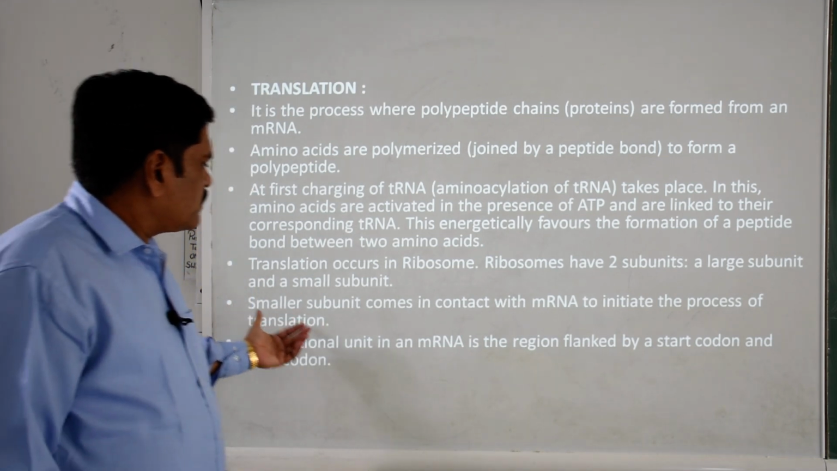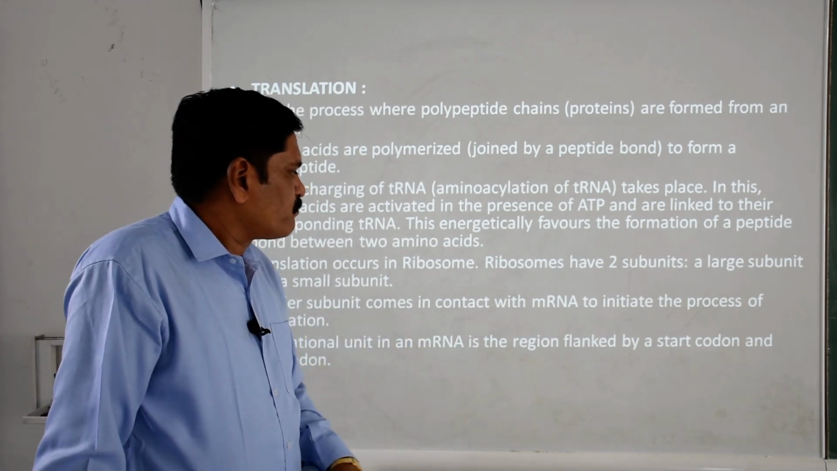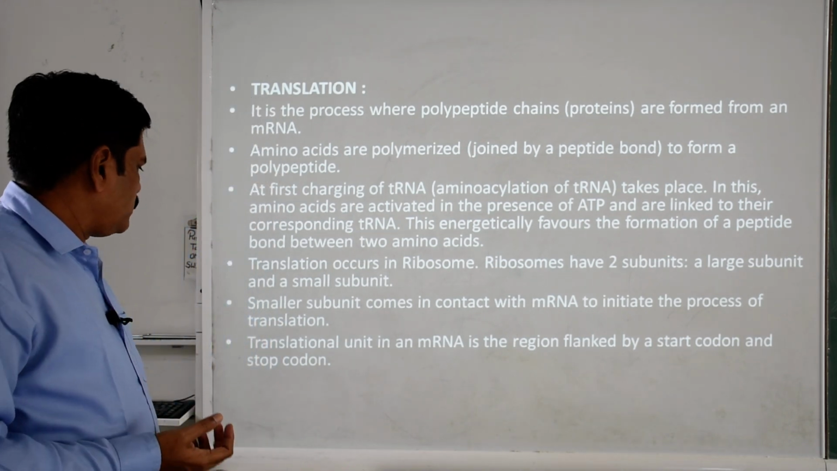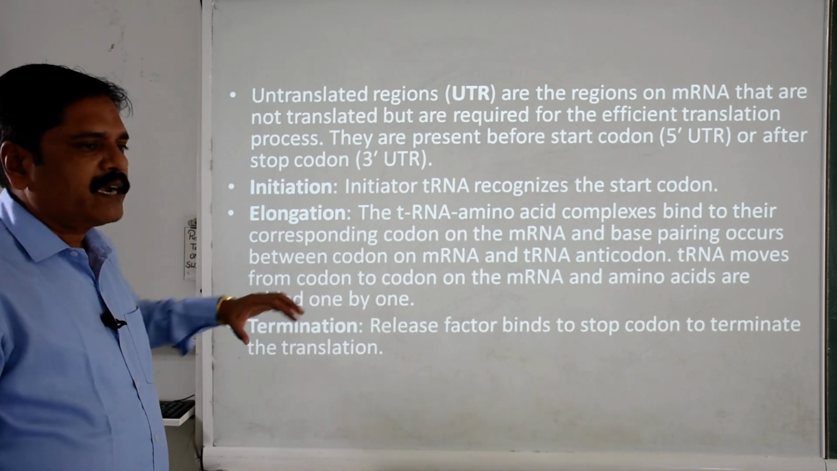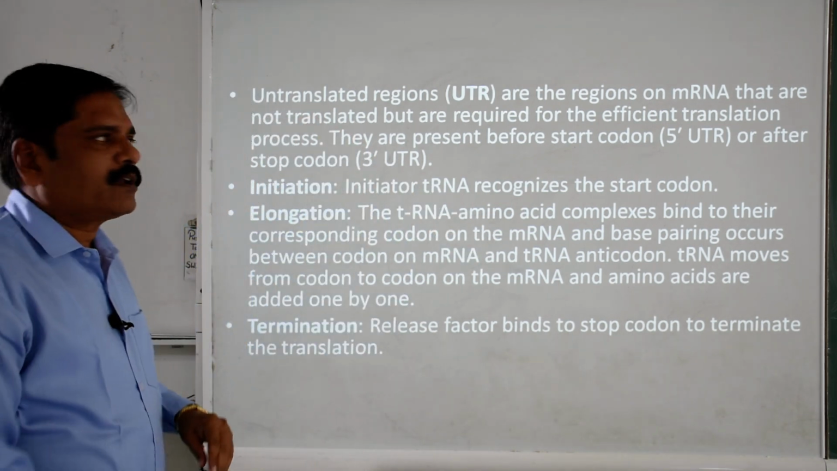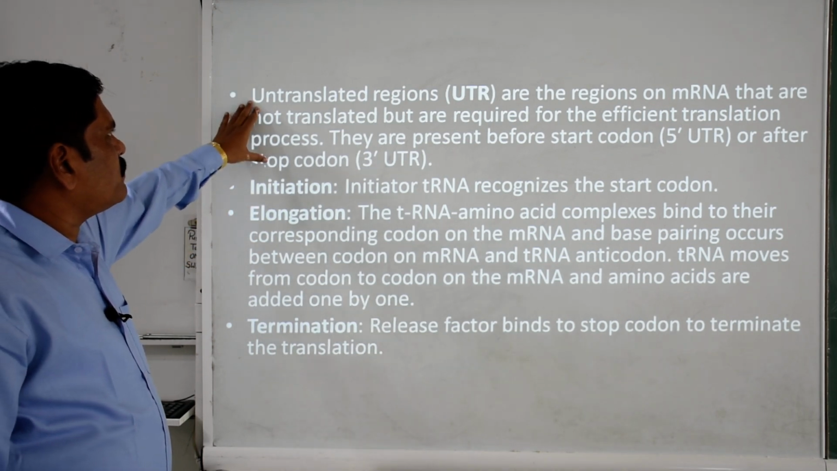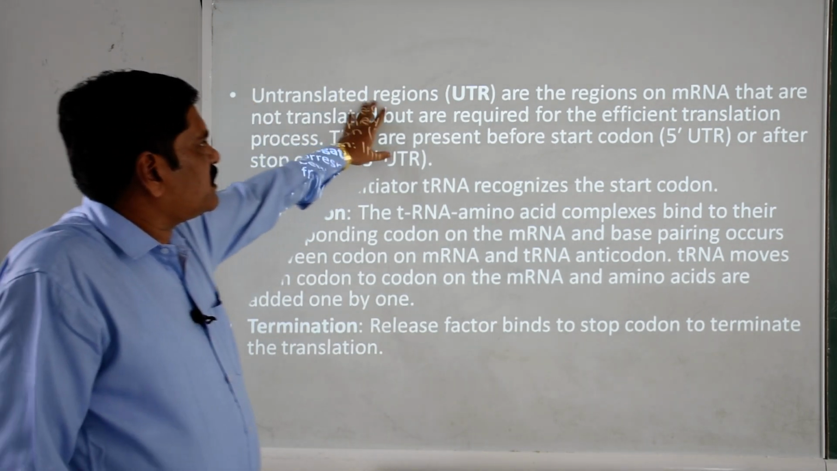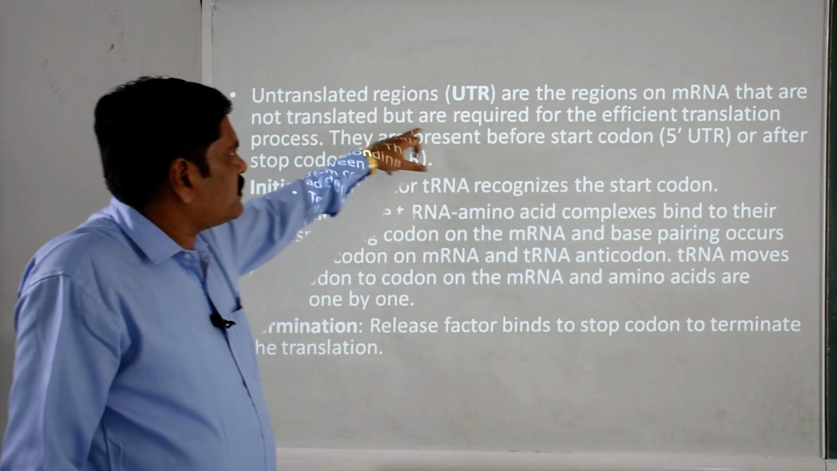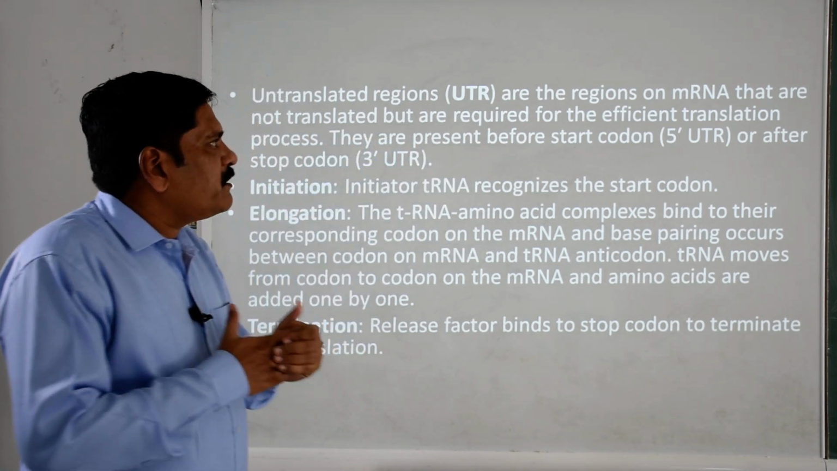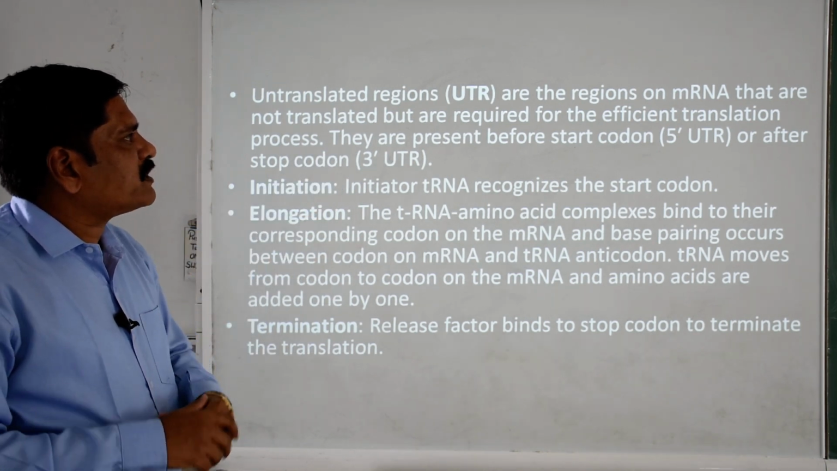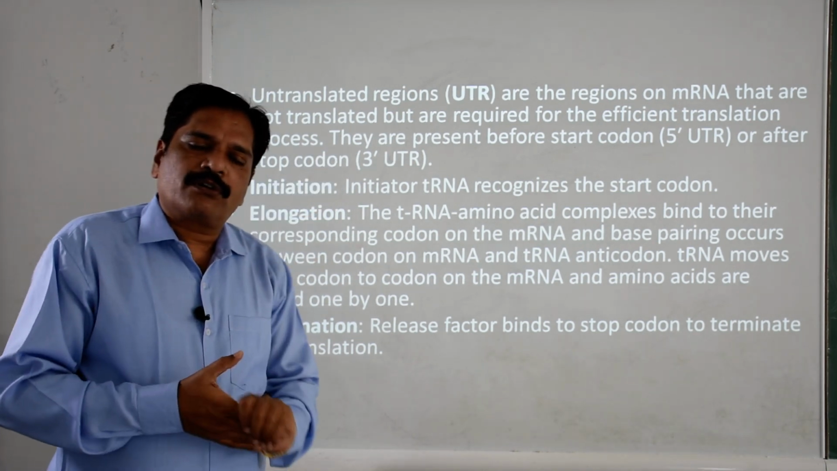Then later on, the translation unit on mRNA is the region flanked by the start codon and the stop codon, clear. You know that. What is the first one? Initiation codon, and the last one is the stop codon or nonsense codon, clear. Then the next thing is the untranslated region on the mRNA. These regions are not translated but are required for the efficient translation process, okay, and they are present before the start codon or after the stop codon, clear.